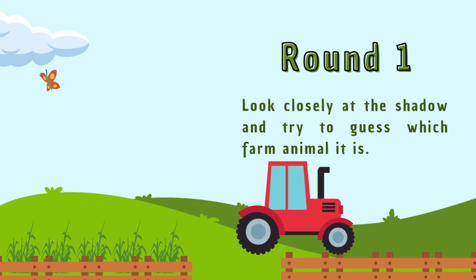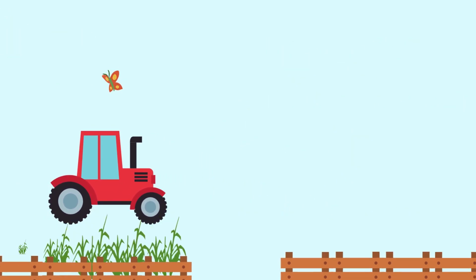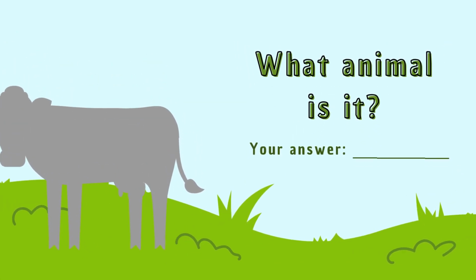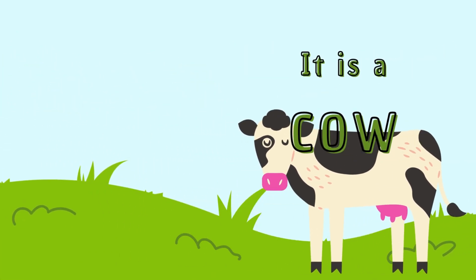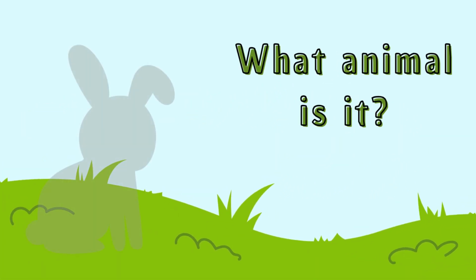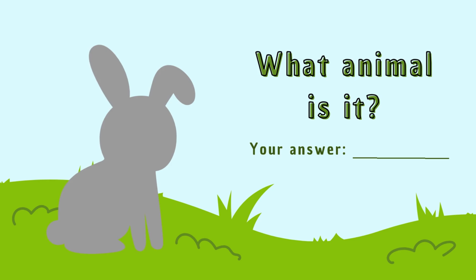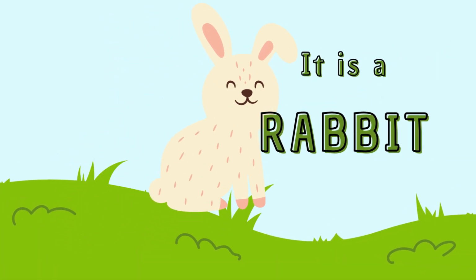Round 1. Look closely at the shadow and try to guess which farm animal it is. What animal is it? That is right, it is a cow. What animal is it? That is right, it is a rabbit.